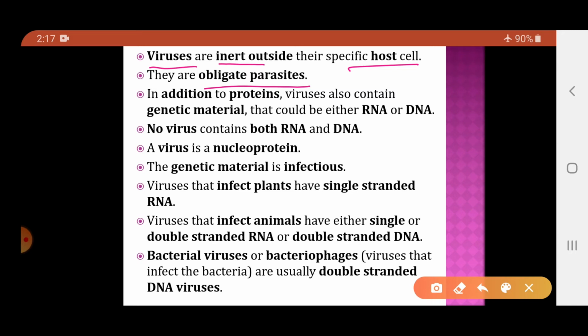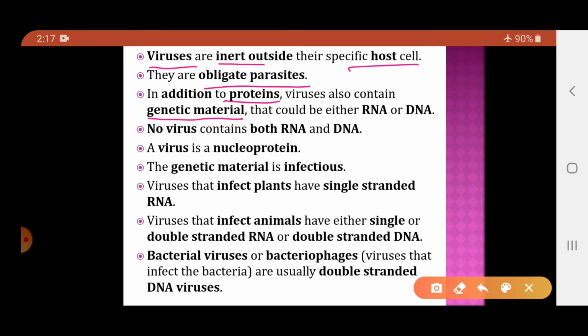Now, what does the virus contain? Stanley proved that the crystals of the virus consist of proteins. So basically it is found that they are made up of proteins. But in addition to protein, they also contain the genetic material, and it is the genetic material which is the infectious part of the virus.